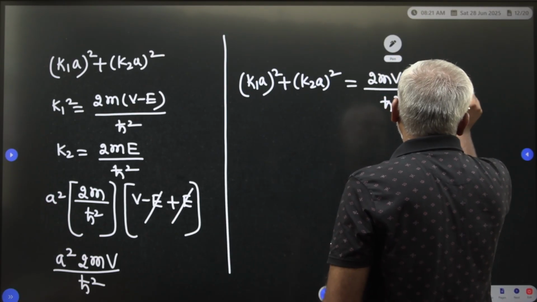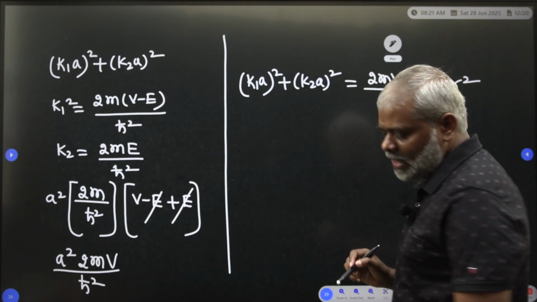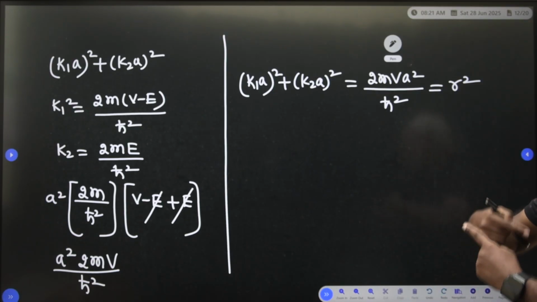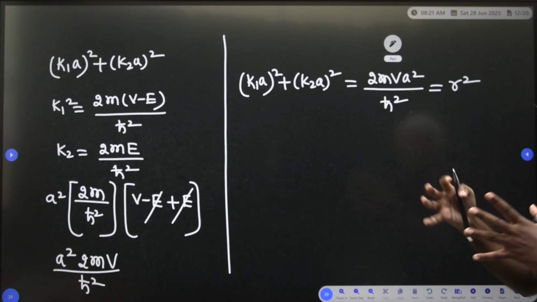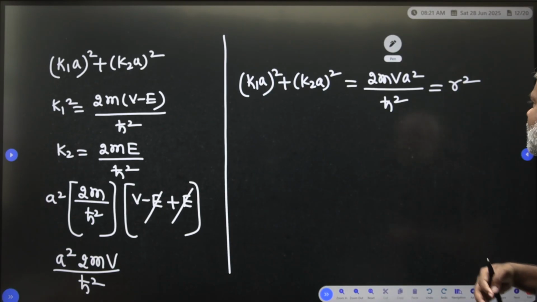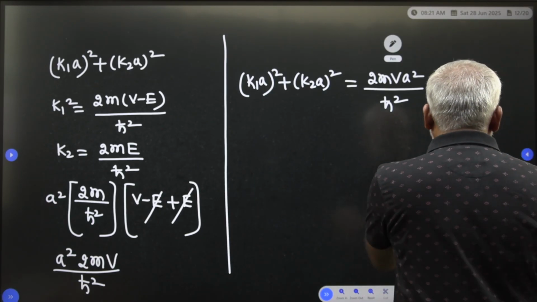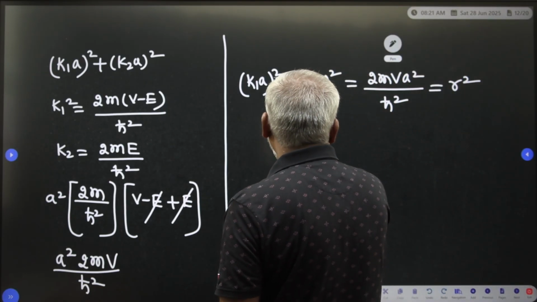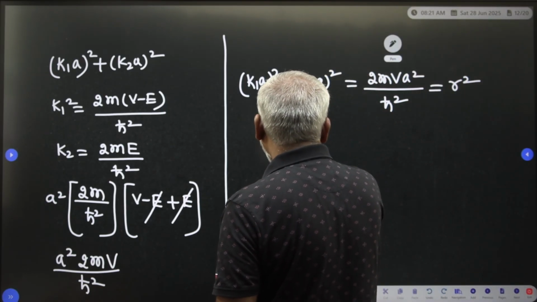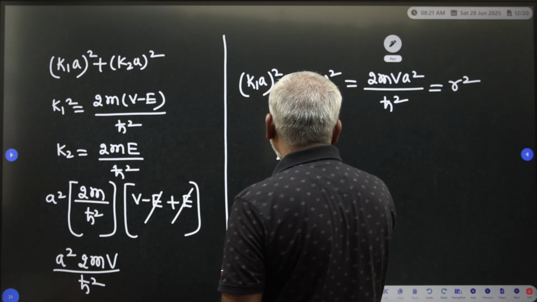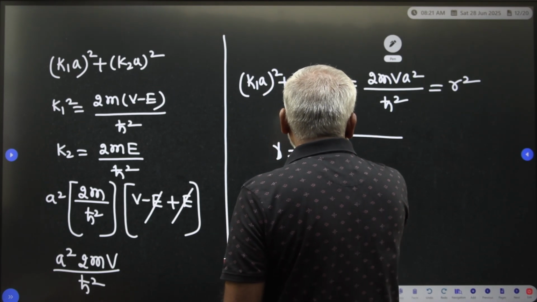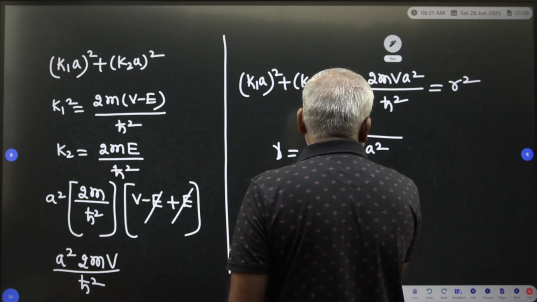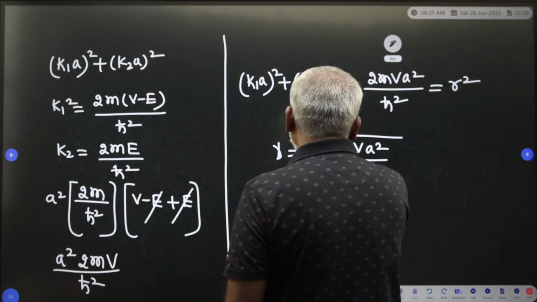This you have to take as r square, that is the radius, the size of the potential well or bound state that you have to consider. So therefore, from this, radius r is equal to square root of 2mv a square divided by h cut square.